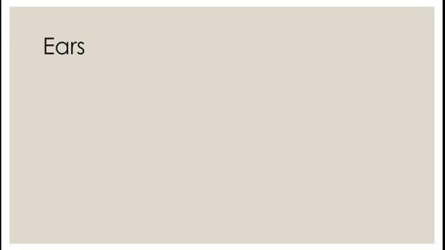So the first one is the ears. Different animals have different shapes and sizes of ears. The type of sound they can hear is also different. There are many differences in each shape and size of ear. The type of sound they can hear is very different.